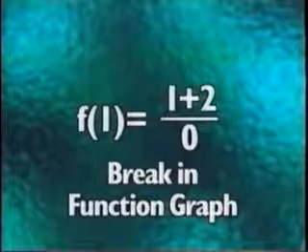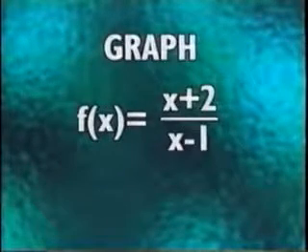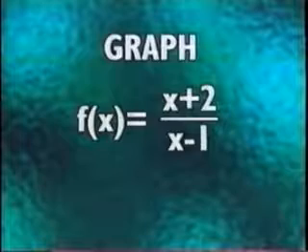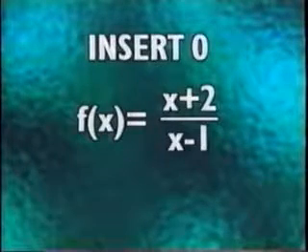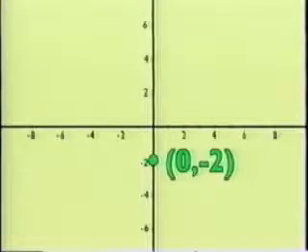For example, suppose you're trying to graph f of x equals x plus 2 over x minus 1. Say you start out by inserting 0 for x. So now you have y equals f of 0, which equals 2 over negative 1, or negative 2. So, you put a point down on the graph at 0, negative 2. So far, so good.